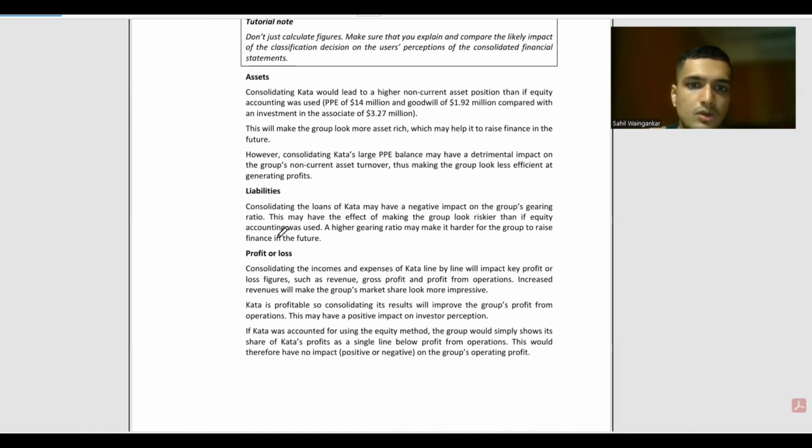नहीं देखो पीएनएल, यहाँ पर पीएनएल के टाइम पे अपन ने बिल्कुल सही से बात की थी कि कंसोलिडेटिंग द इनकम एंड एक्सपेंस ऑफ काटा लाइन बाय लाइन विल इम्पैक्ट की प्रॉफिट लॉस फिगर्स सच एज रेवेन्यू, ग्रॉस प्रॉफिट एंड प्रॉफिट फ्रॉम operations। Increased revenues will make the group's asset may share look more impressive. Kata is profitable, so consolidating its results will improve the group's profit from operations. This may have a positive impact on the investor perception if Kata was accounted for using equity method।